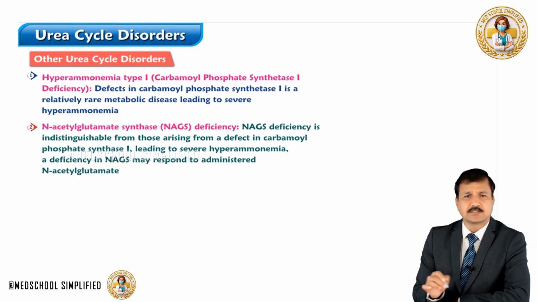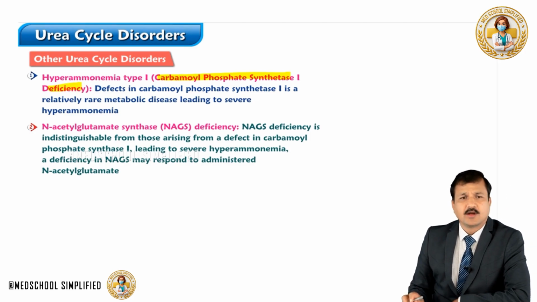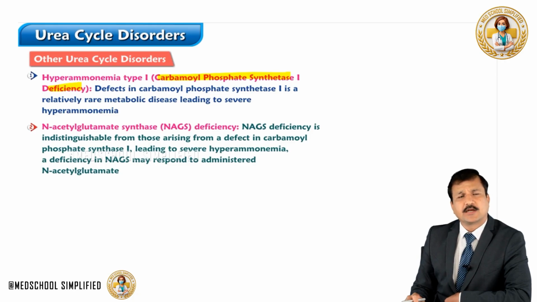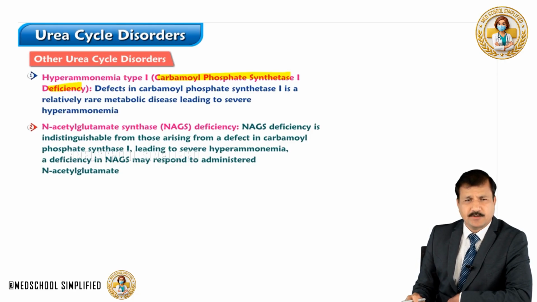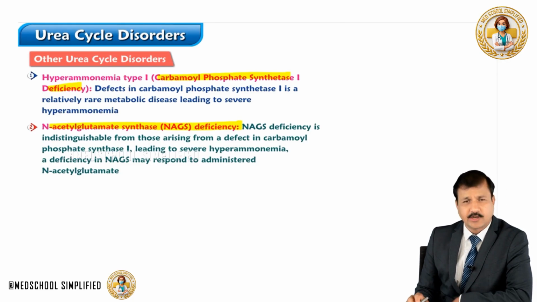Hyperammonemia type 1 is because of carbamoyl phosphate synthetase 1 enzyme deficiency, a relatively rare metabolic disease leading to severe hyperammonemia. Usually it leads to death. N-acetyl glutamate synthase enzyme deficiency is also noted.